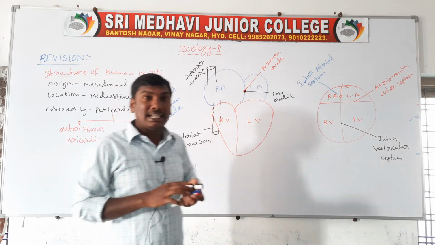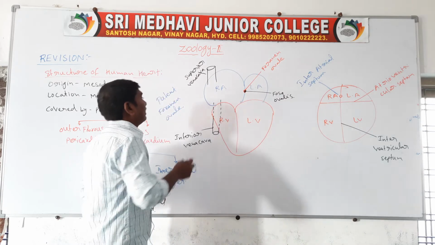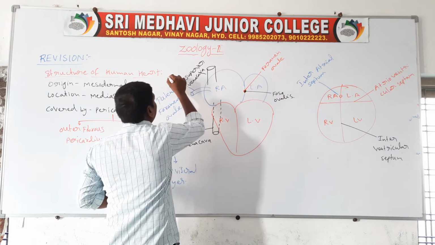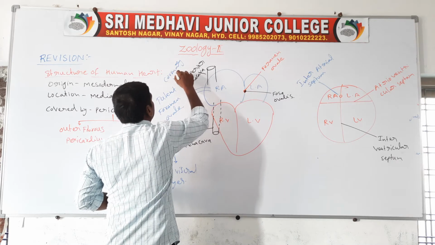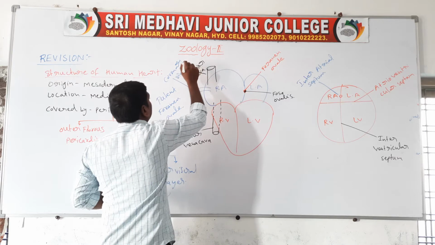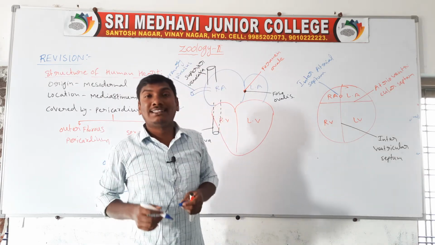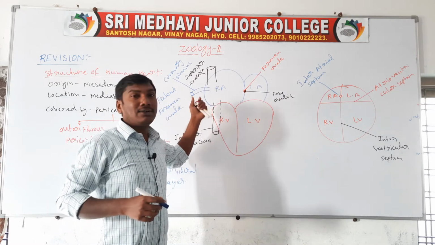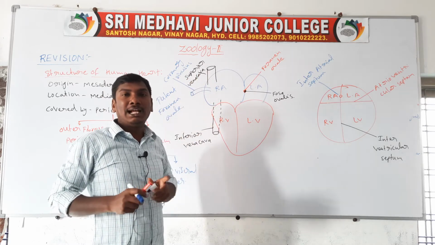Another one is the coronary sinus. The coronary sinus receives blood from the heart walls. These three veins bring blood from all the body parts.